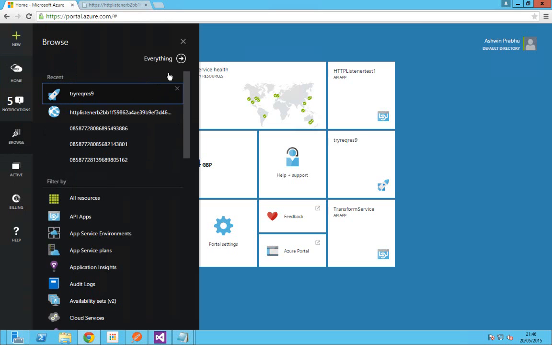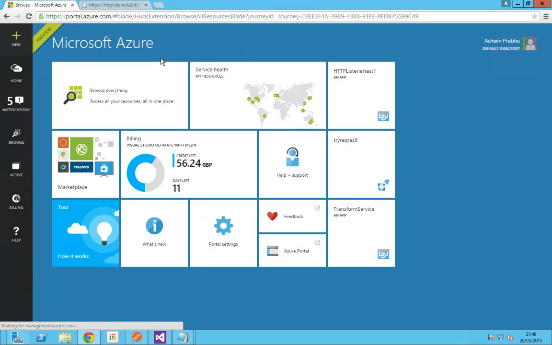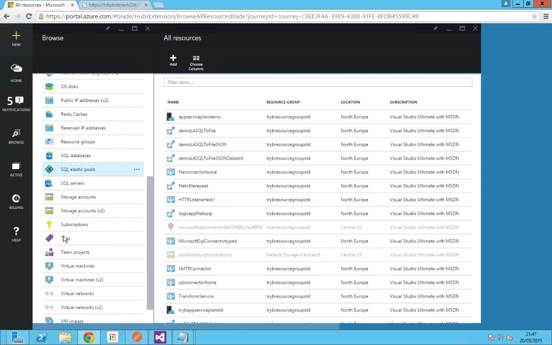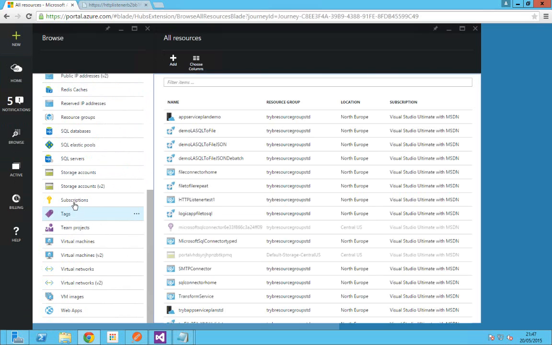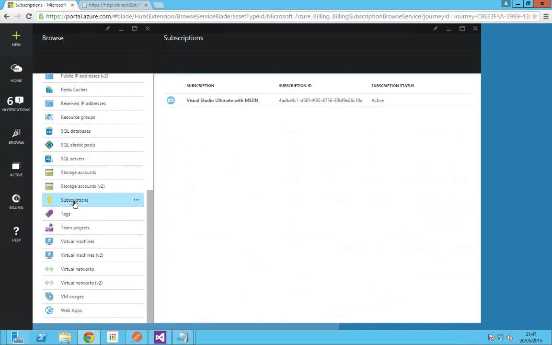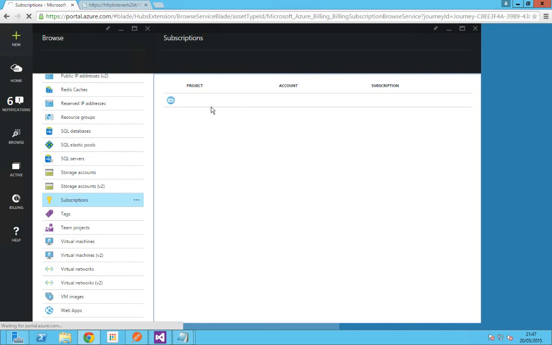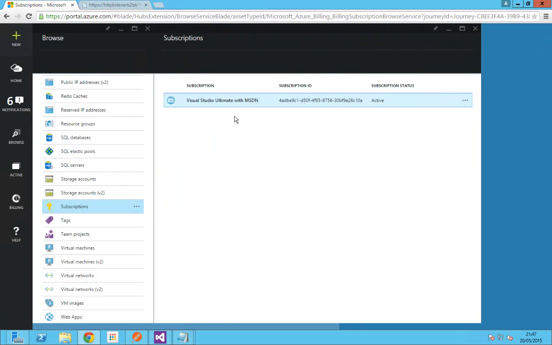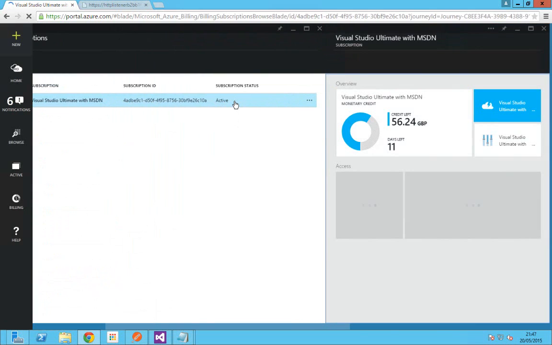Either click on Everything. I'll show you the right way, the things you see for the first time, and then click on Subscriptions. This will load the subscriptions for you, the subscriptions which you are entitled to. Let me close and open this again. This is the subscription for the current logged in user.